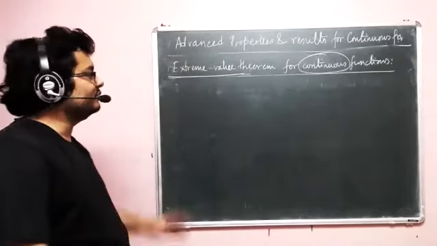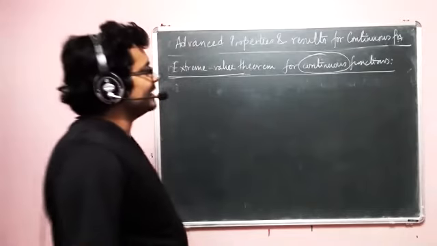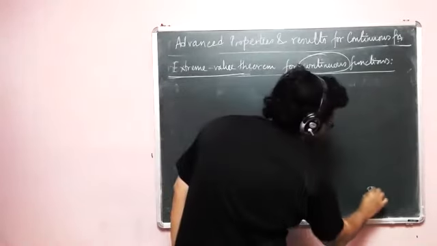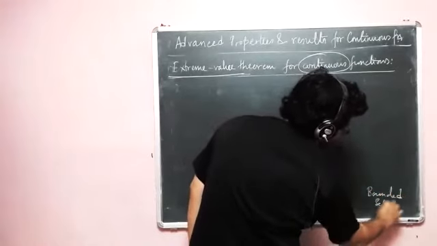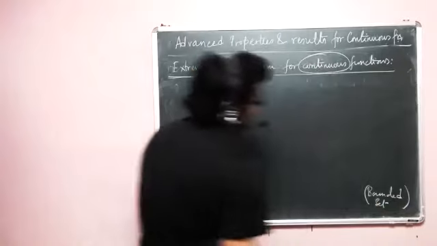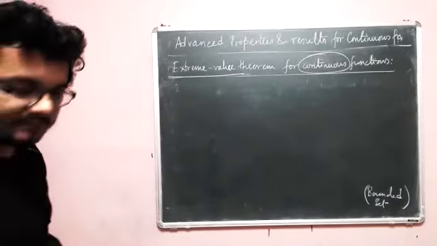If you think that too little was written to understand, then just go and check something called bounded set. Look at the definition of bounded set, and then you will understand better.